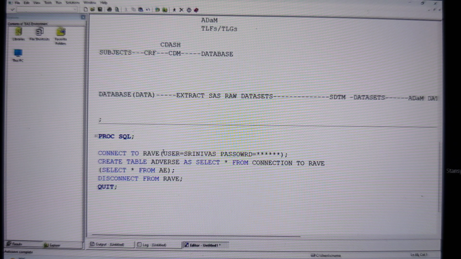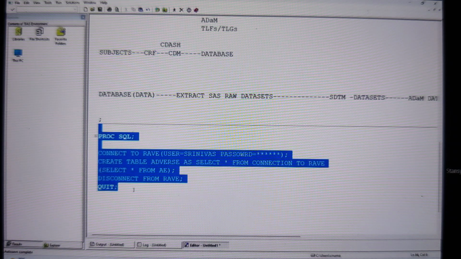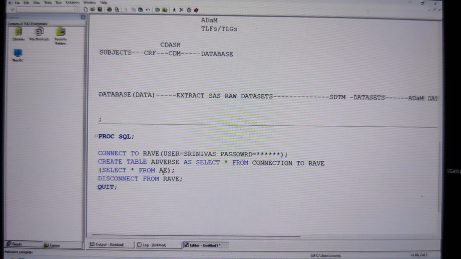Say, for example, in my system, you can have a database name. If I execute this program from SAS, now I'm going to connect to the database. In the database, if I have an AE table, from the AE table I'm going to extract the data and I'm creating a data set called AE in SAS.